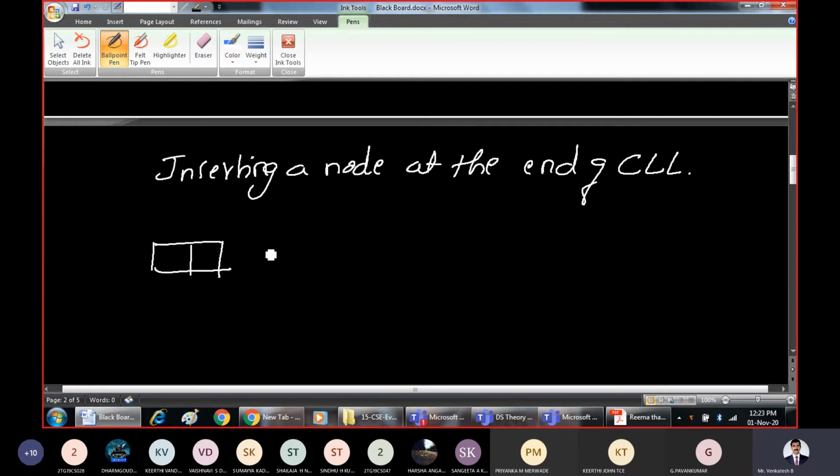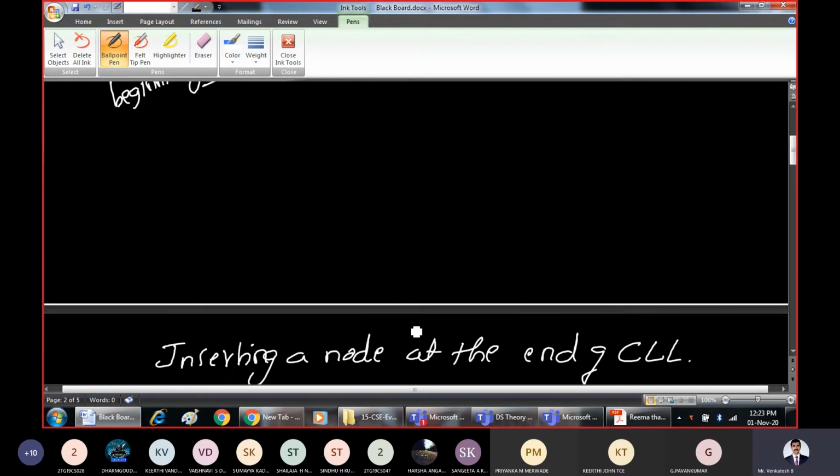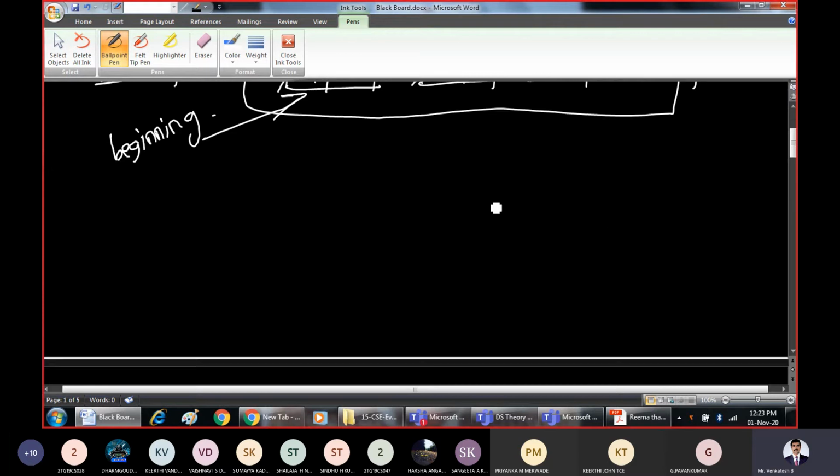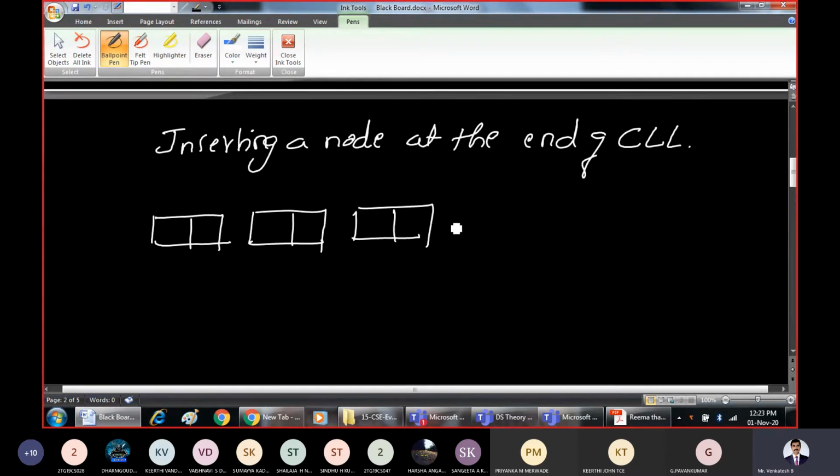What is the procedure that we follow? Assume these are the existing nodes. 1, 2, 3. I will take the 9 also, whatever we inserted here. Let's take this example only: 9, 1, 2, 3. So these are the existing nodes. This link pointer is pointing to the next node.